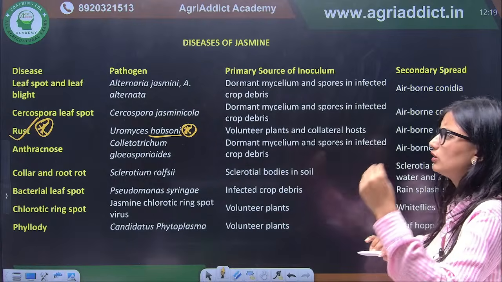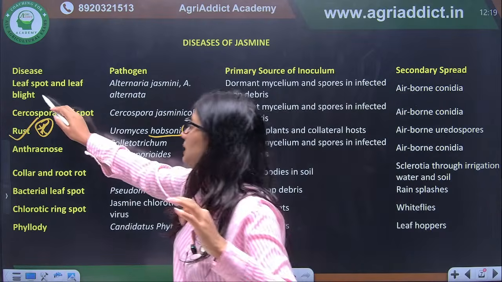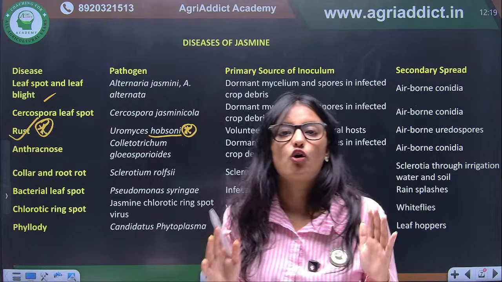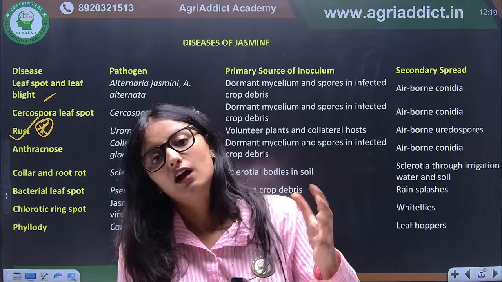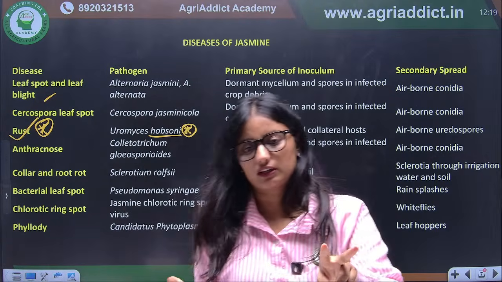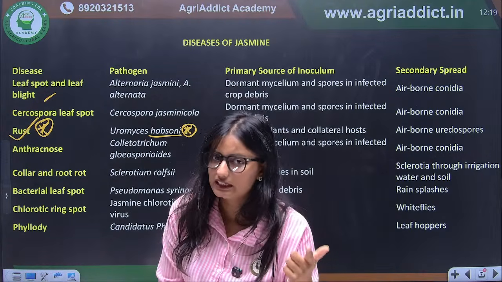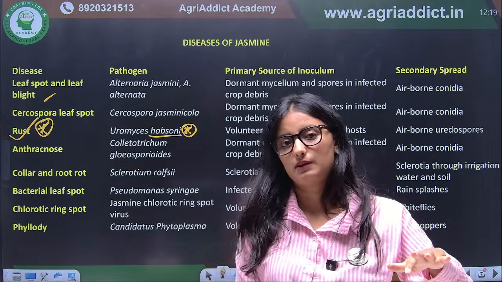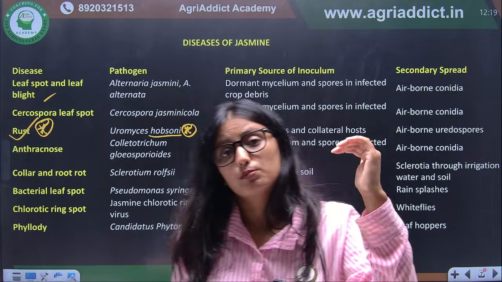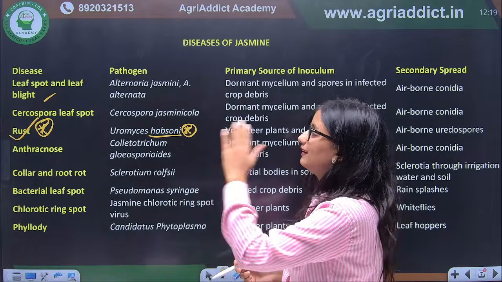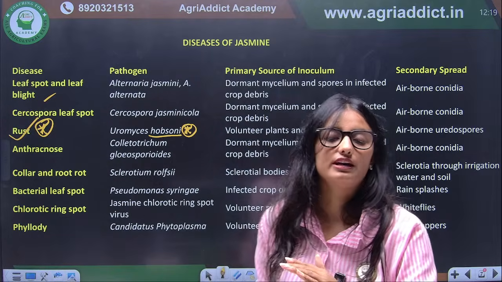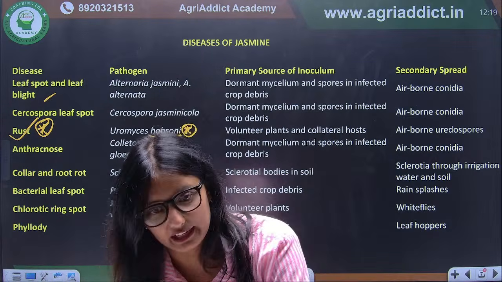If we talk about leaf spot and leaf blight, mostly in ornamental plants leaf blight occurs due to two organisms. One is Alternaria alternata. Second, there can be anthracnose blight, but it is less common.